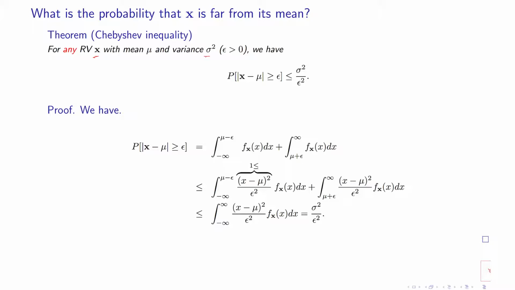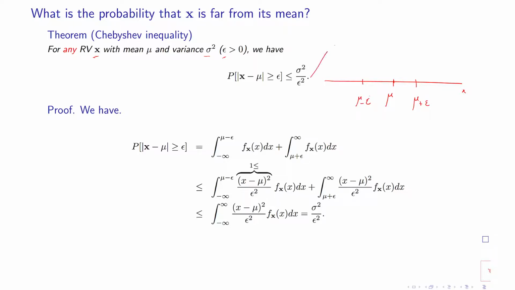For some arbitrary number epsilon greater than 0, Chebyshev proposed this: the probability that the random variable x is farther away from its mean than epsilon is smaller than this bound. Let's say this is the mean of your random variable, this is mu plus epsilon, and this is mu minus epsilon.